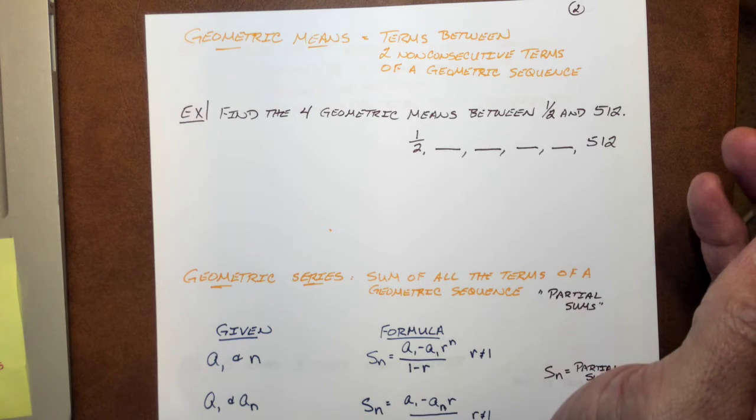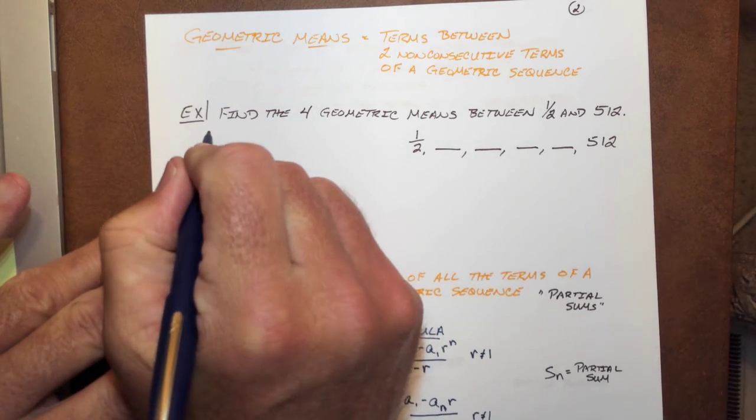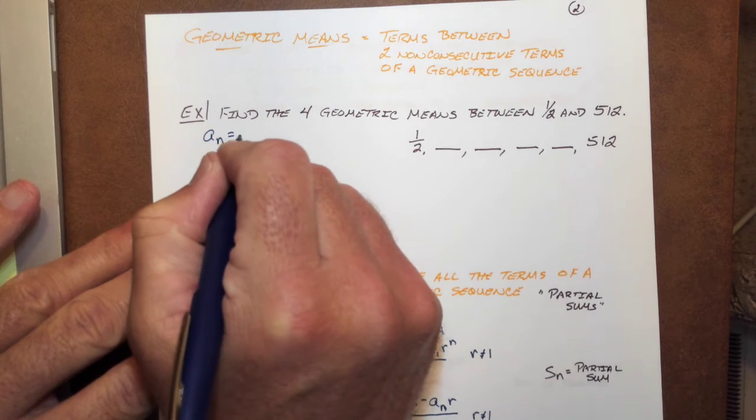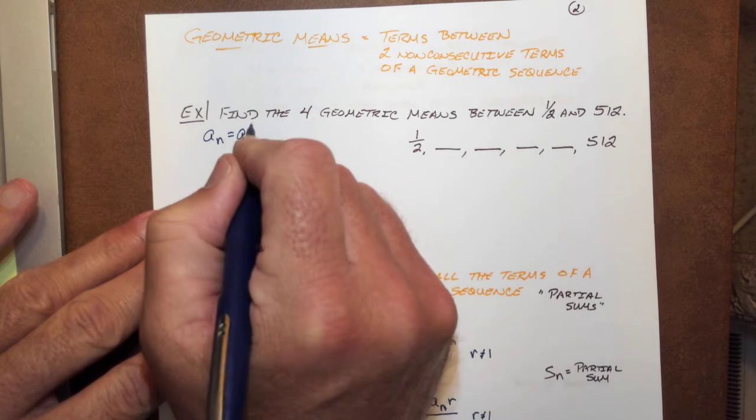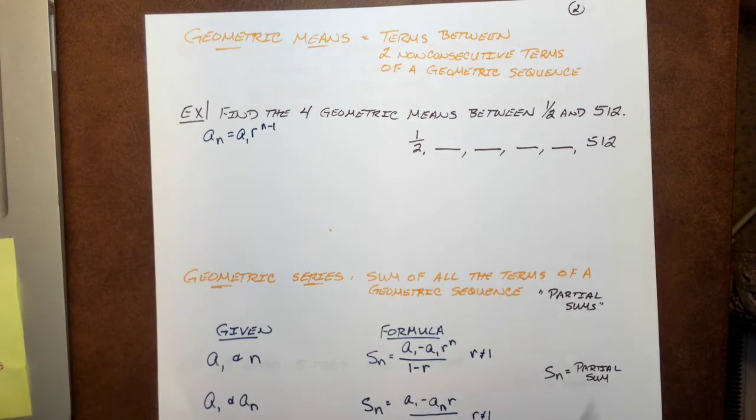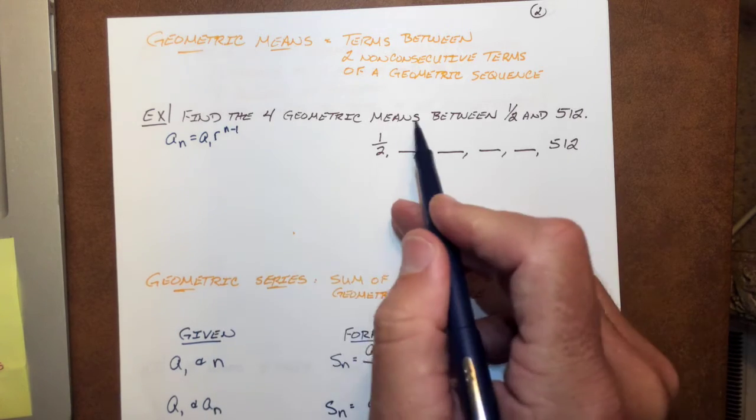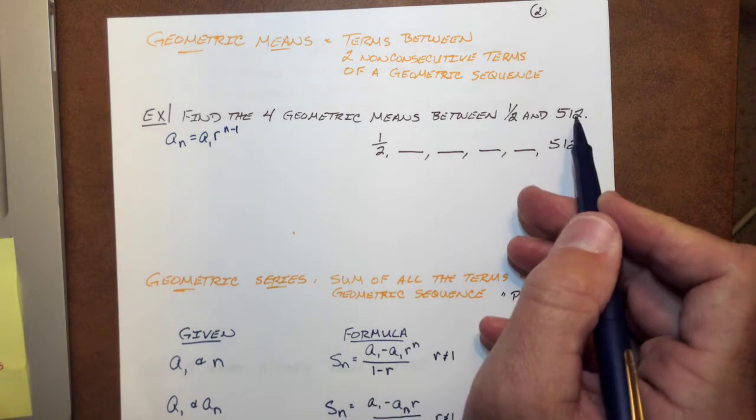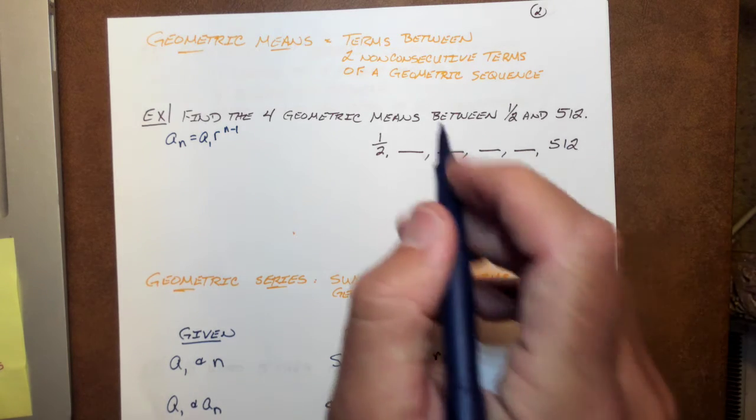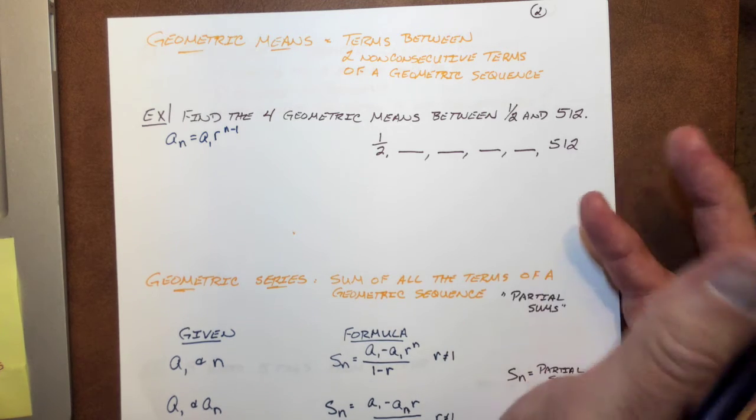So let's look at a problem here. And again, we've got our handy-dandy formula, a sub n equals a sub 1 times r to the n minus 1. Let's see what we got and work ourselves through this. So we want to find the 4 geometric means that are between 1/2 and 5/12. Well, that's a serious jump. So let's see. It's only 4 means to get there, 5 jumps technically.